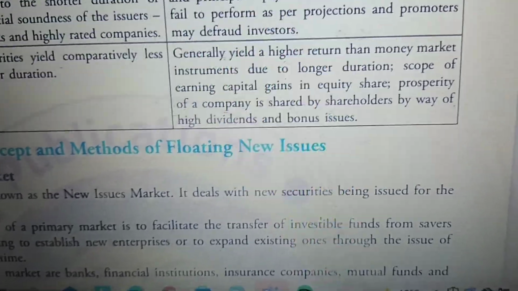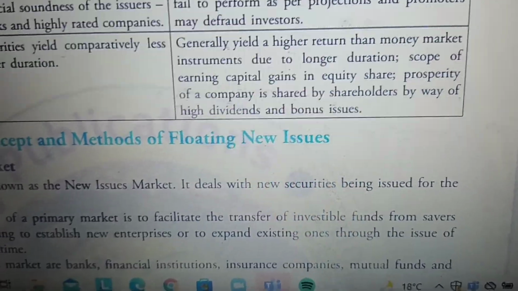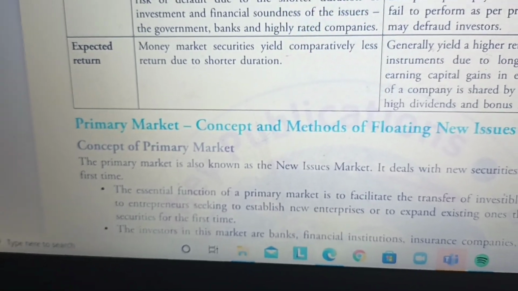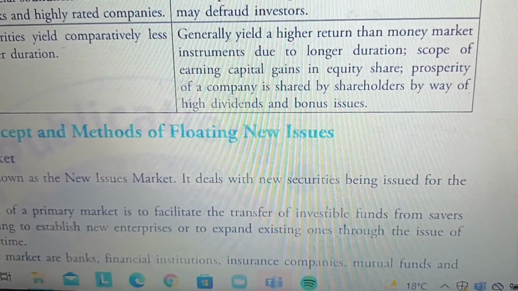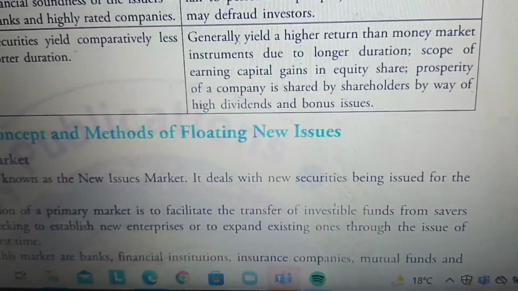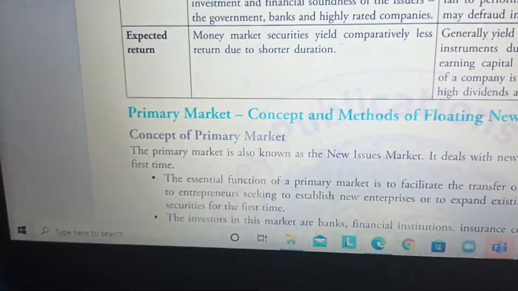Returns on equity shares are enjoyed by way of higher dividend and bonus shares. The shareholders get dividend on the shares, and bonus shares means extra shares. So this is the return. So these are some of the differences between the capital market and money market.